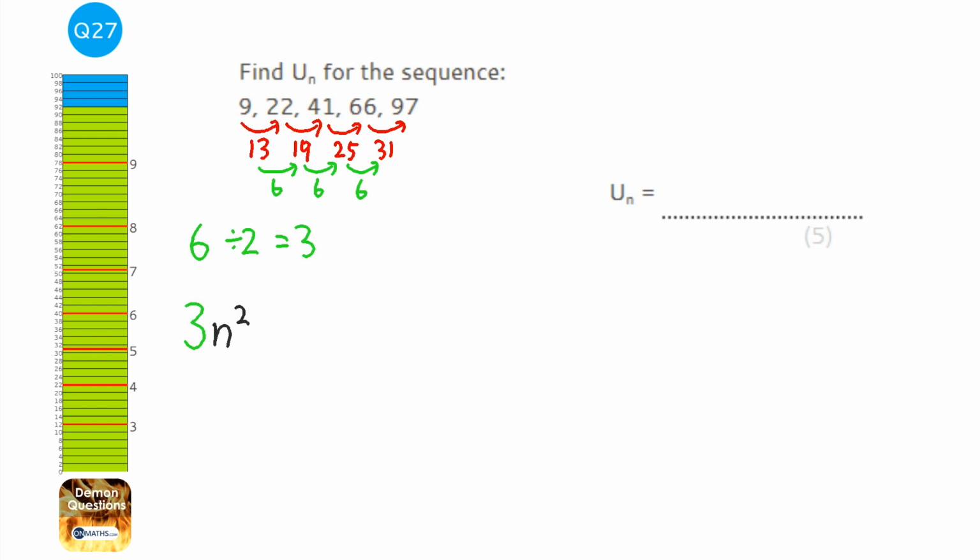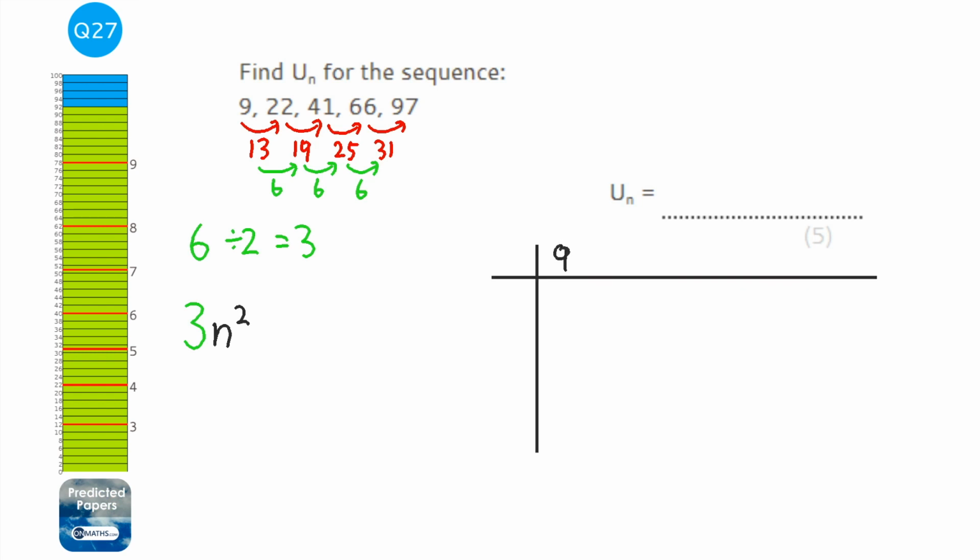So we know our nth term will involve 3n squared, but we don't know what the rest of it is yet. So what we do is a little table, and we write in our sequence, which is 9, 22, 41, 66, and 97. And then we write down the sequence for 3n squared, which is going to be 1 squared times 3, okay, because n is 1 for the first term.